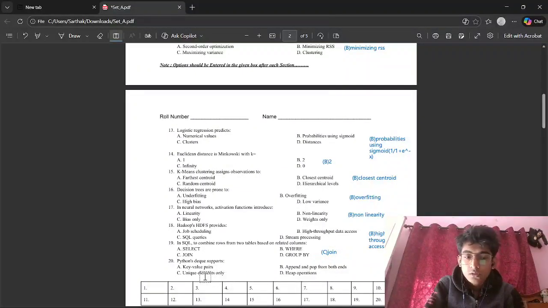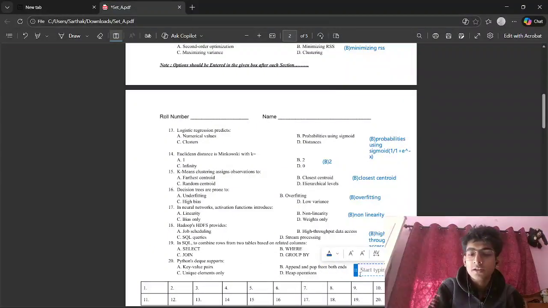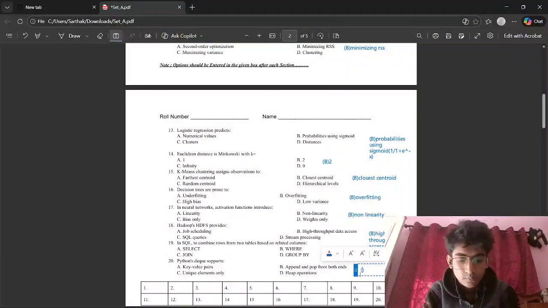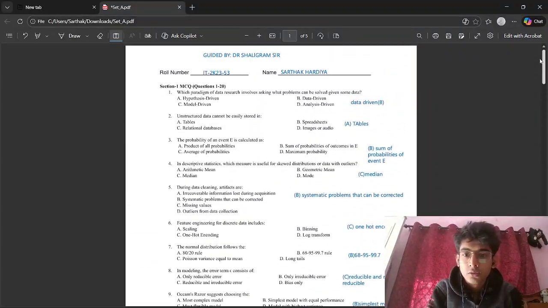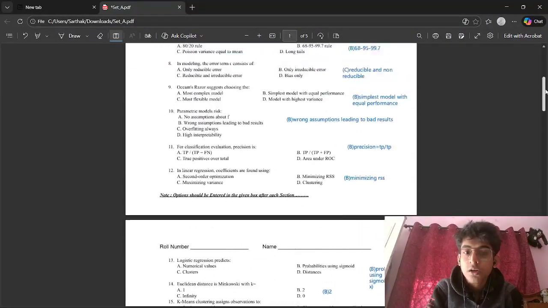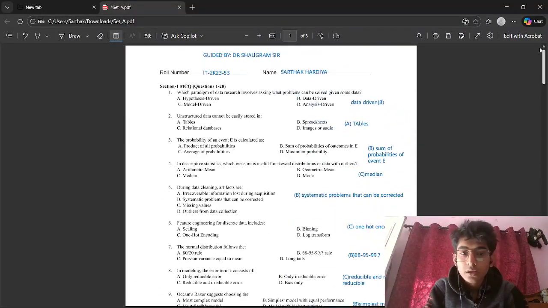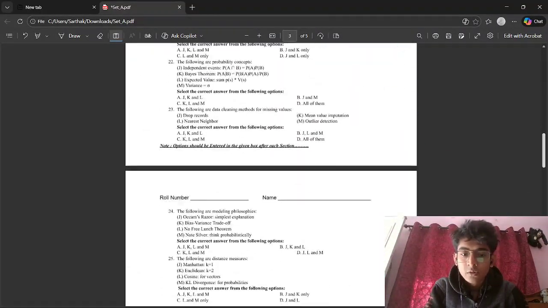Python deque support. Deque is a doubly ended queue, which can append and pop from both ends. The correct option should be B. Append and pop. Right. So these are our answers for section 1. In the next video, we will be solving section